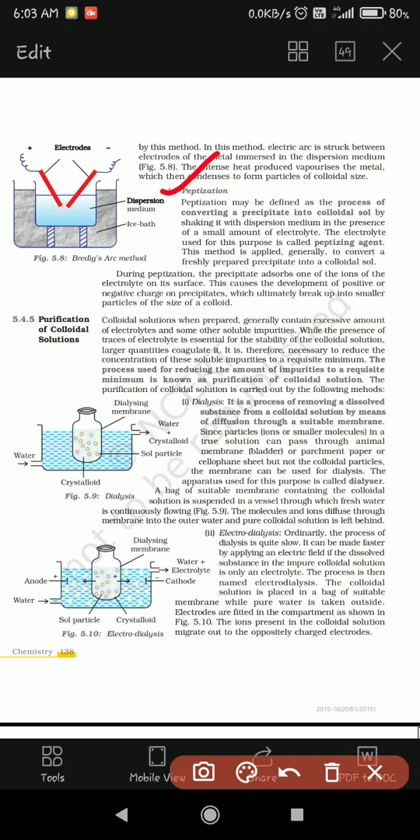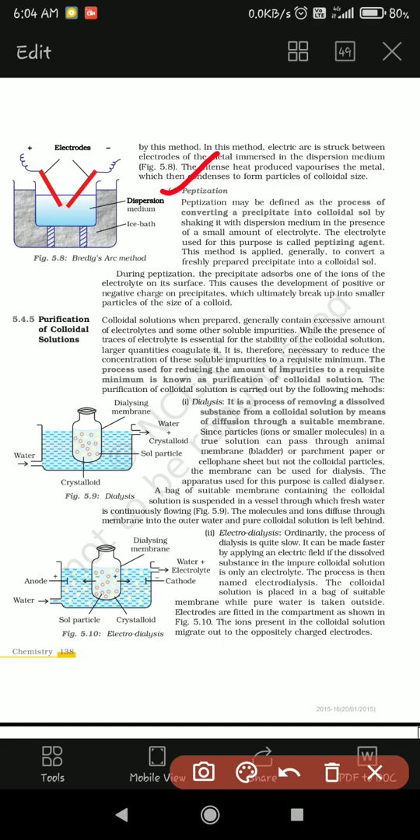Peptization may be defined as the process of converting a precipitate into colloidal solution by shaking it with a dispersion medium in the presence of a small amount of electrolyte. The electrolyte used for this purpose is called the peptizing agent. So how can you define peptization? The process of converting a precipitate into colloidal solution by shaking it with a dispersion medium.